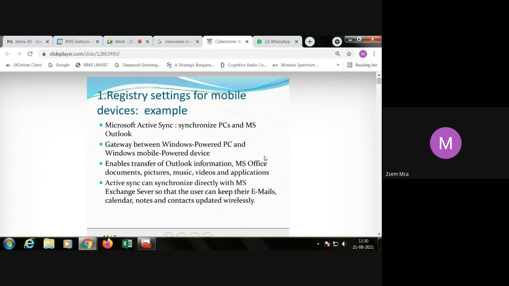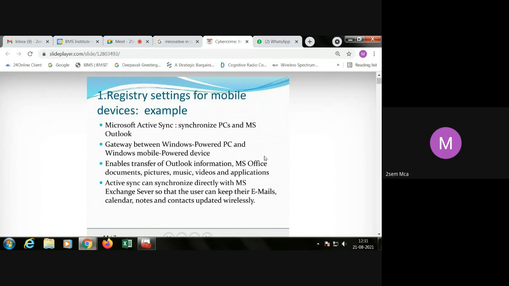So ActiveSync can synchronize directly with the MS Exchange server, so that users can keep their emails, calendar, notes, and contacts updated wirelessly. For example, instead of Microsoft, you can take the example of Gmail itself. Whether you are connected or disconnected, the incoming messages will always be in the inbox. If you're connected, you can read them. If you are not connected, it is still available in the inbox.